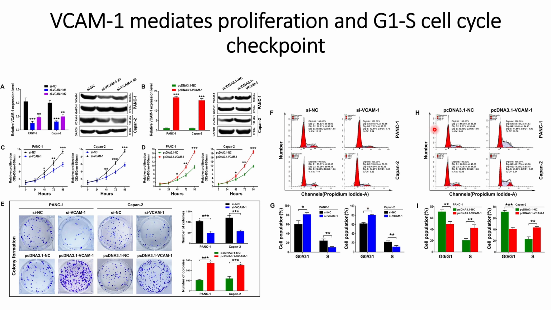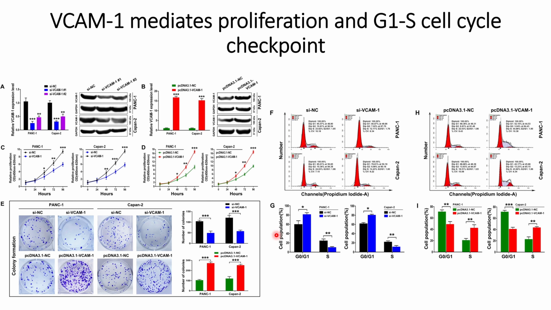And when they checked it for the overexpression of VCAM1 using pcDNA 3.1, they found that there is an increase in the S phase in both PANC1 and KPN2 cell lines where they used the pcDNA 3.1 VCAM1 plasmid, indicating that with increased proliferation there is an increase in the S phase, and with decreased proliferation or decreased VCAM1, there is an increase in the G0 and G1 phase.